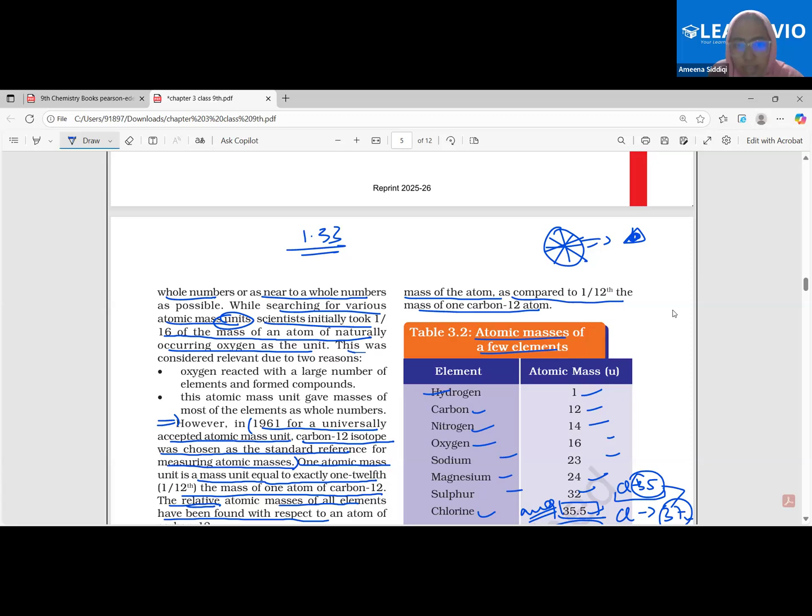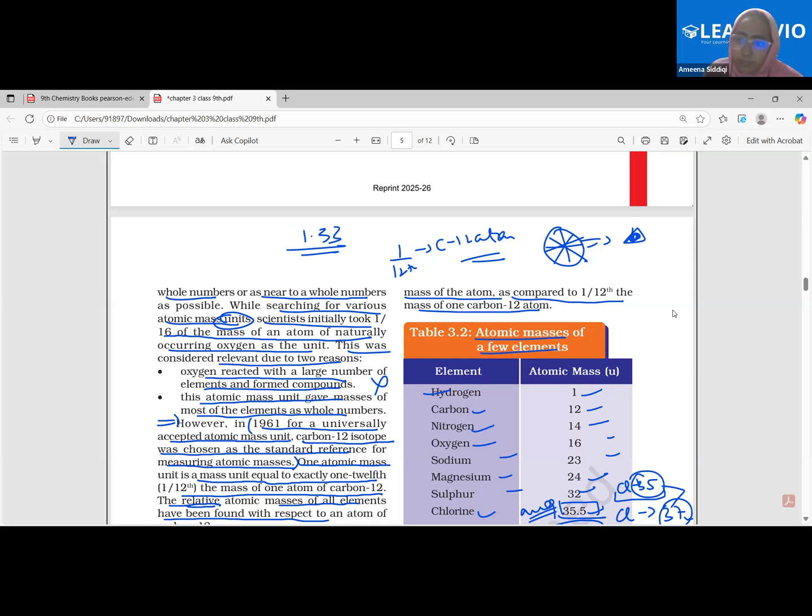And why was this done? Because oxygen was very convenient. Oxygen reacted with a large number of elements and formed compounds that we know. Oxygen is almost present in every compound. This atomic mass unit gave masses of most of the elements as whole numbers. This is what we wanted, whole numbers. But this was discontinued and we adopted, what did we adopt as the standard unit? We took 1/12 the mass of a carbon-12 atom. Is it clear, beta? Yes, ma'am.